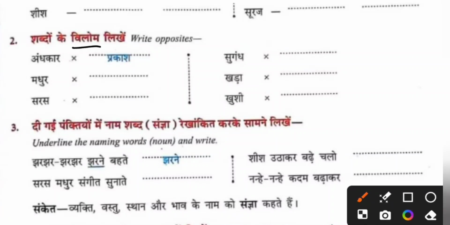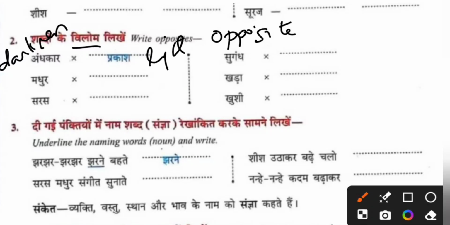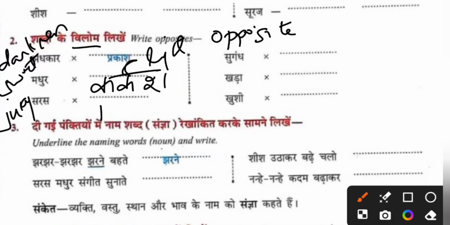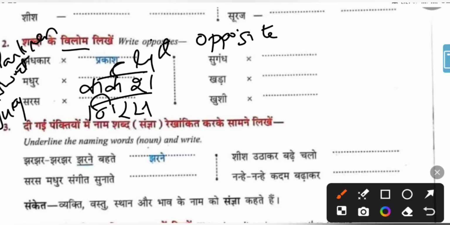So vilom means opposite. So andhakar is darkness, prakash is light, madhur is sweet, karkash is very harsh. Saras is juicy with lot of juice, niras is without juice.